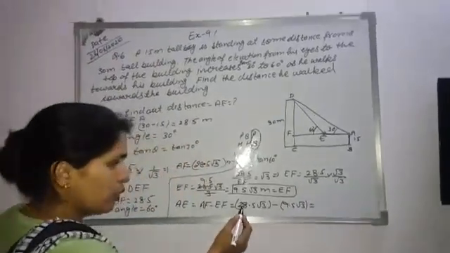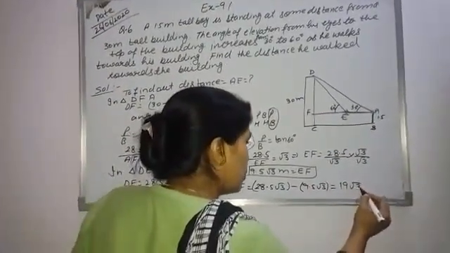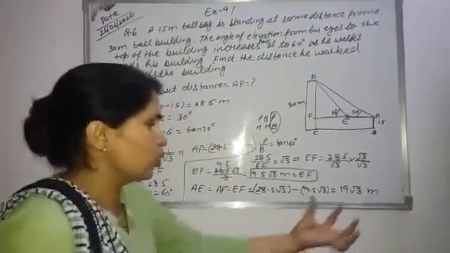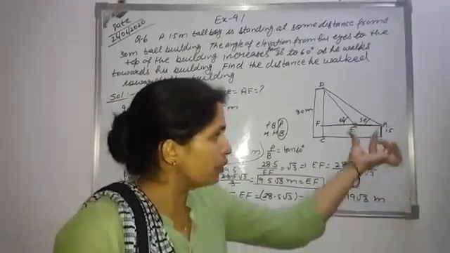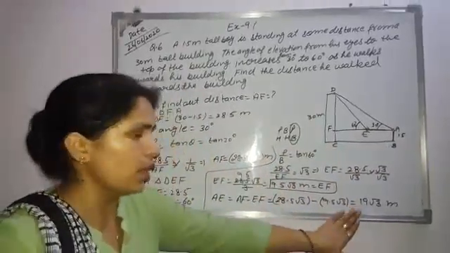After subtraction we obtain 19 times root 3 meter. This is the distance travelled by the boy towards his building, and this is the answer of this question.